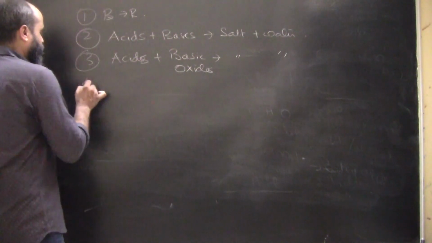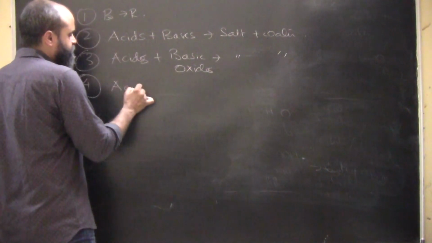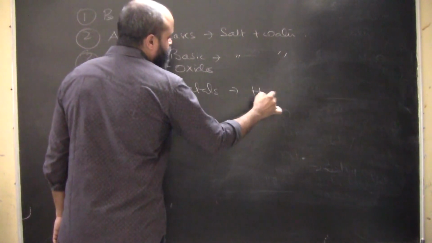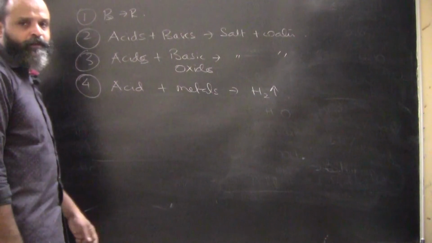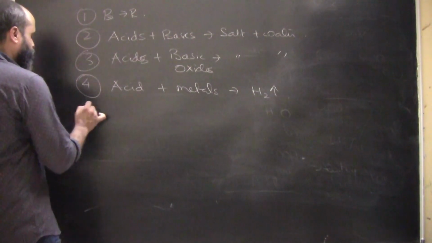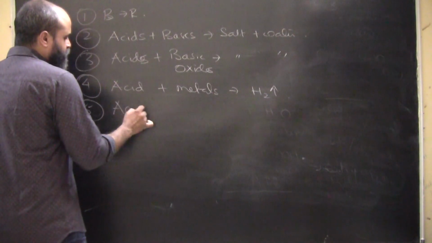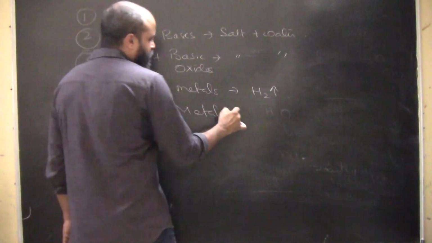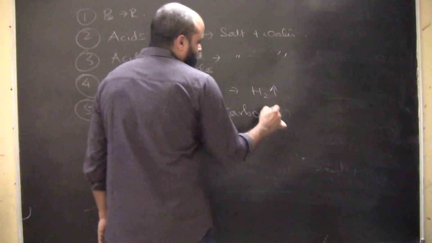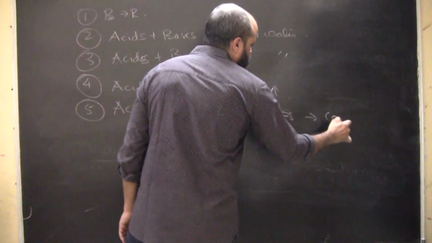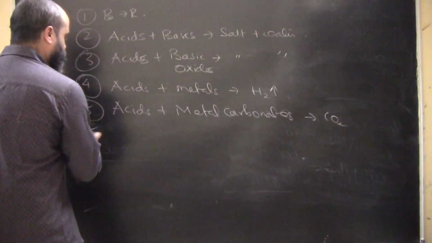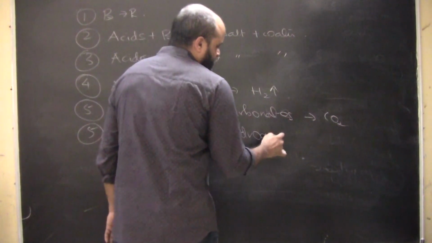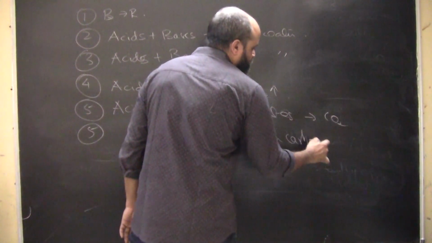Then acids react with metals, and hydrogen gas is produced. Obviously salt is also produced, but hydrogen gas is produced. Again, acids react with metal carbonates, and in this what is produced? Carbon dioxide.